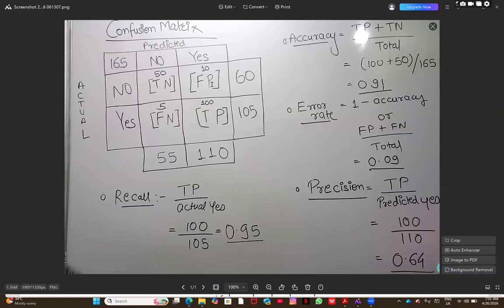Now let's see this one. The prediction is positive. Yes, the prediction is positive, so you put P. But the prediction is yes, while actually he is not diabetic. So again, it is a false. So we'll put false positive. Makes sense? Again, the prediction has happened positive, that means it is P, and actually he is diabetic, and the prediction is also diabetic. So it is going to T. Okay, so this is the true positive.